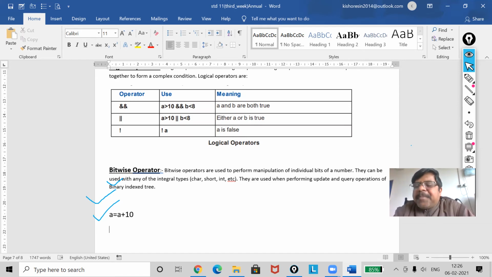This is my simple way to write or to increase the value of A by 10. But if anyone asks you to go for the shorthand operator, then how will I write it? A plus equal to 10. Let me increase the size.